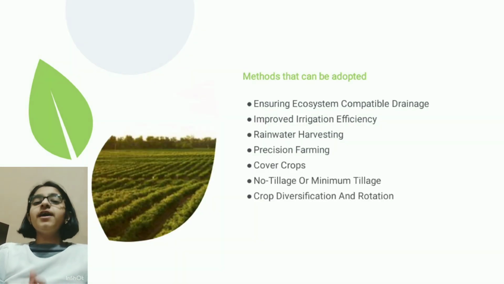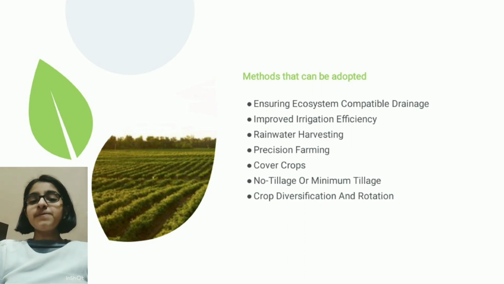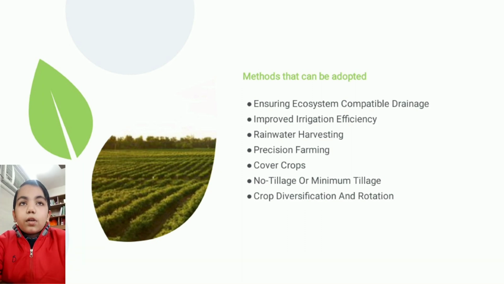My friend Sachet would like to give you an idea on methods that you can use to preserve your crops as the weather continues to change. Now we are going to talk about methods that can be adopted.